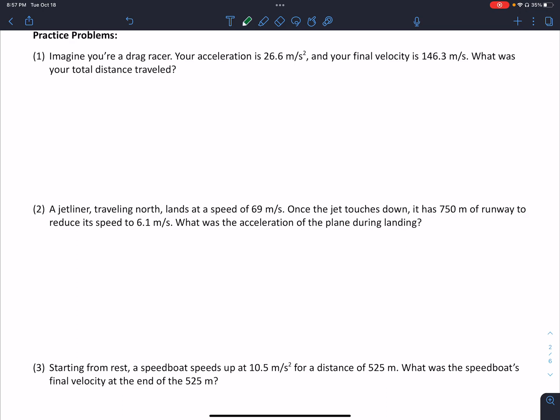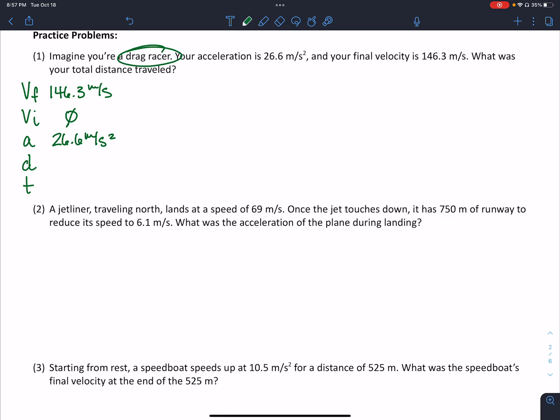Your acceleration is 26.6 meters per second squared, and your final velocity is 146.3 meters per second. What was your total distance traveled? All right, so V final, V initial, acceleration, distance, and time. So let's see what we know. We have an acceleration of 26.6 meters per second squared, and we have a final velocity of 146.3 meters per second. All right, so since we're a drag racer, we started from rest, so that initial velocity is 0.